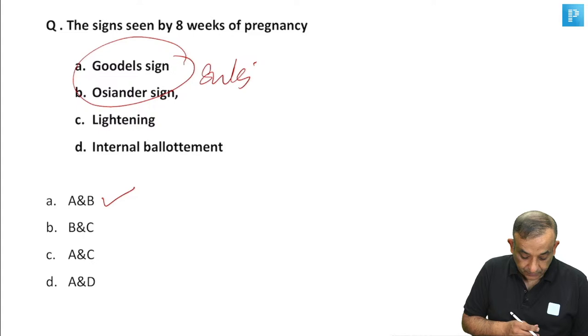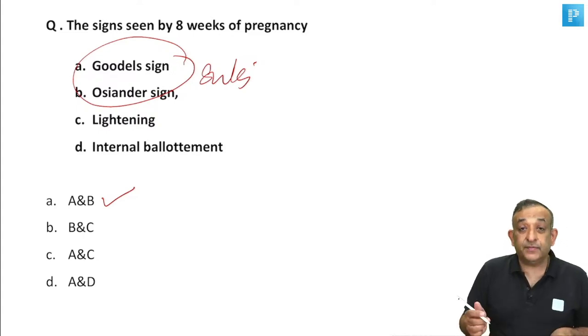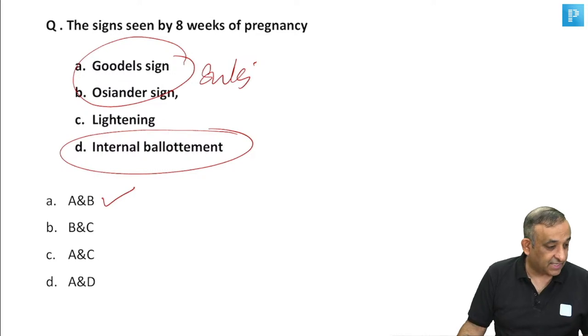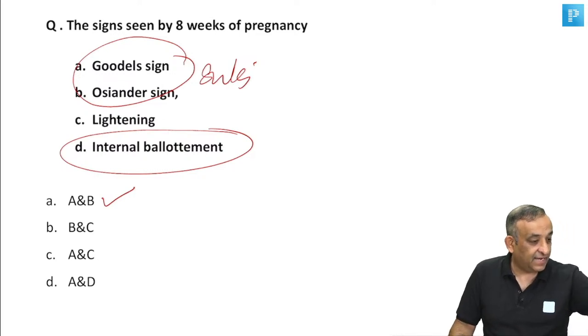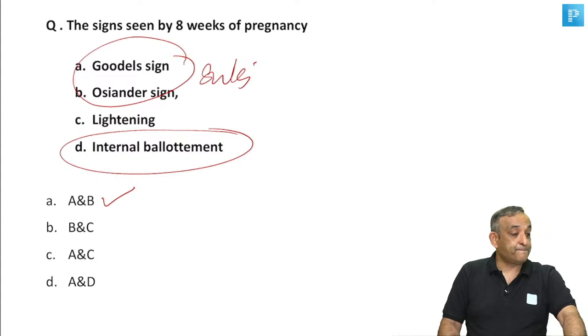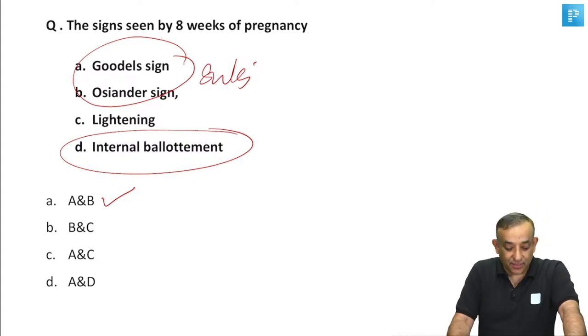All right. So yes, when do you see internal ballotment? When do you see external ballotment? Yes, come. That's not mentioned here. Come on, tell me, guys. Internal ballotment and external. Somebody already asked me PCM, sorry. Okay, yes, when do you see internal ballotment, when do you see external ballotment?